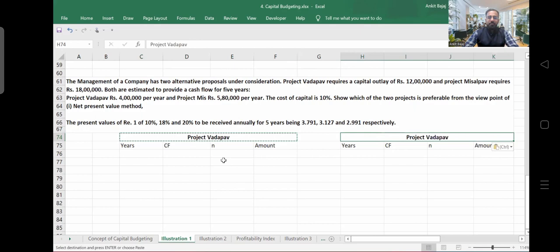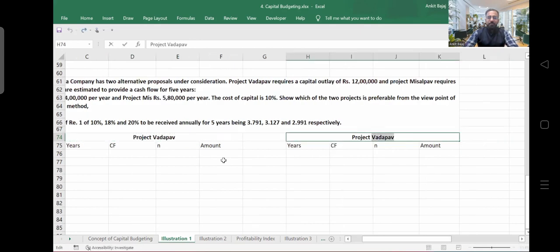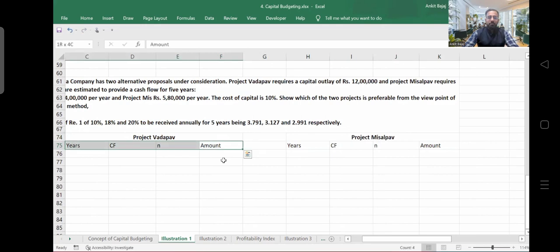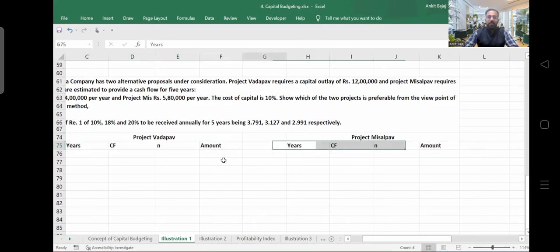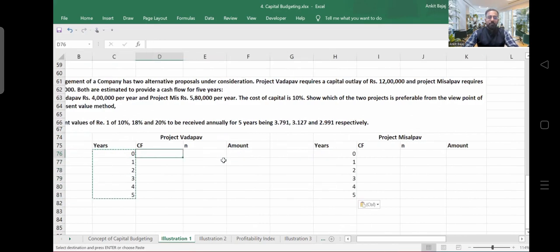And here I will take project Misal Pav. How much do you have to invest in Vada Pav? 12 lakh rupees, right? So I will write down 0, 1, 2, 3, 4, 5, and I will copy this here. So how much do you have to invest here in project Vada Pav? You have to invest 12 lakh rupees, right?